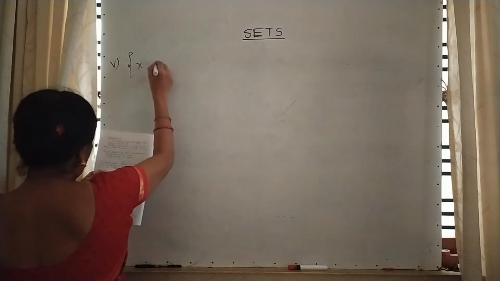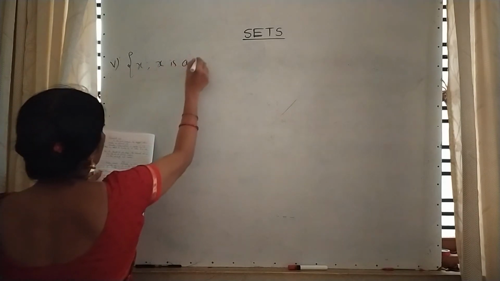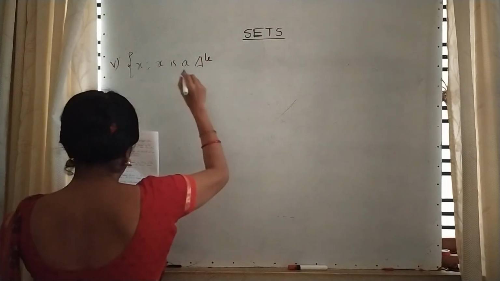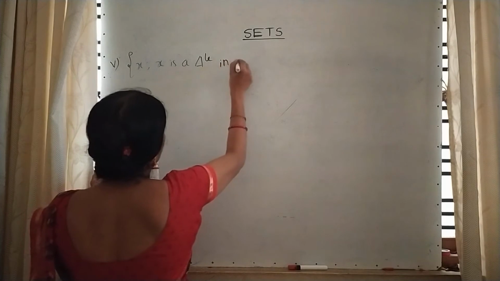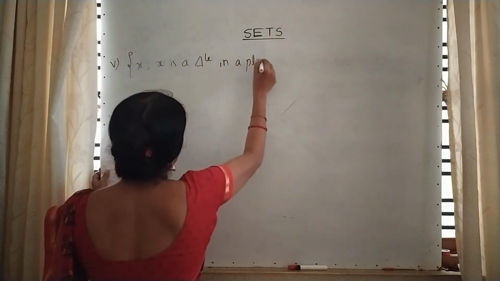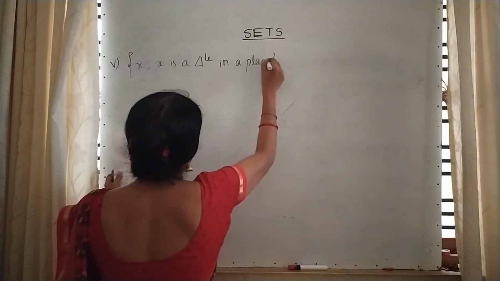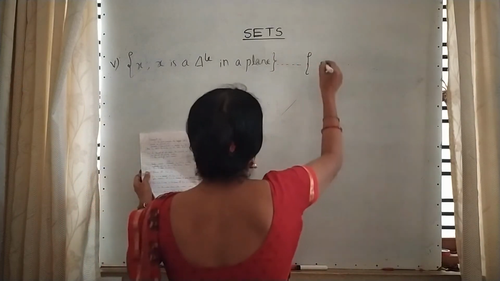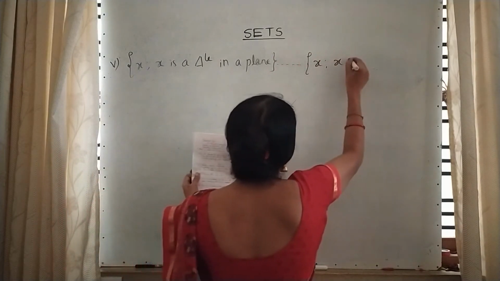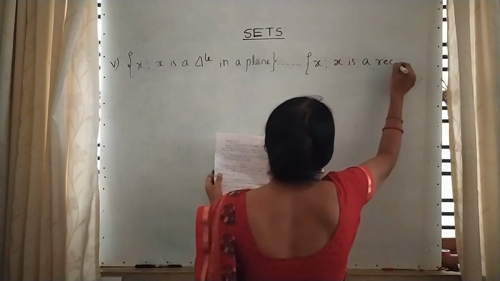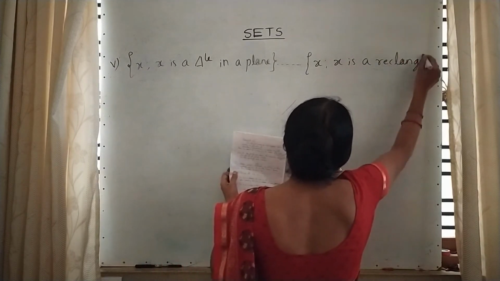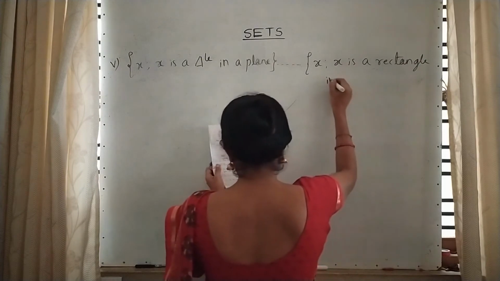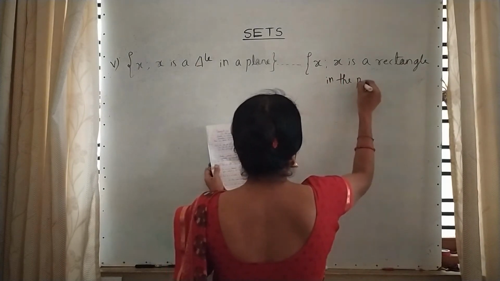Fifth one. X such that X is a triangle in a plane, and on the right side X such that X is a rectangle in the plane.